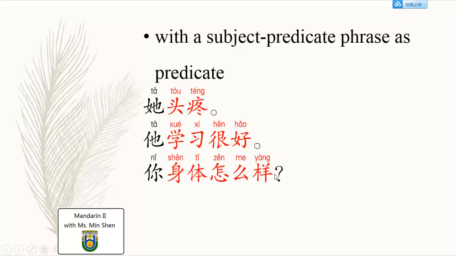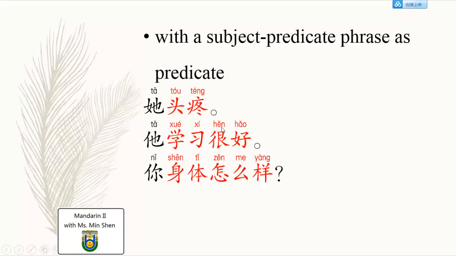So 身体怎么样 is actually already a question. How's the body? How's the physical condition? However, this question I want to know about you. How are you, physically? So 身体怎么样 is directly a part of the predicate to modify 你 as the subject.